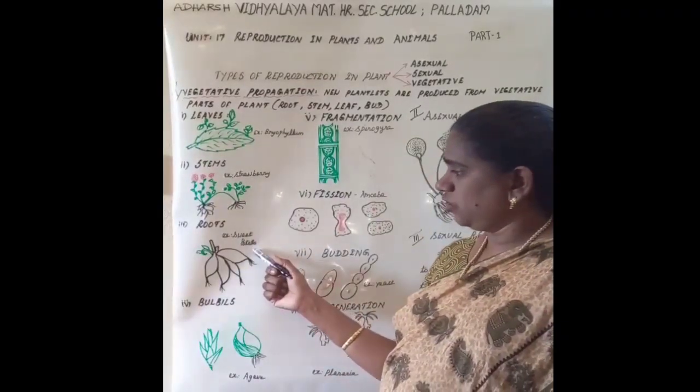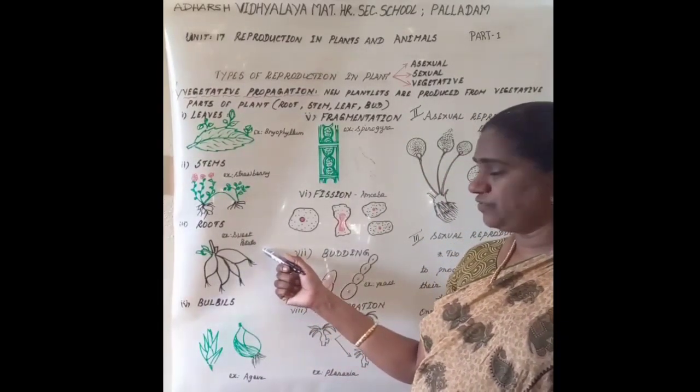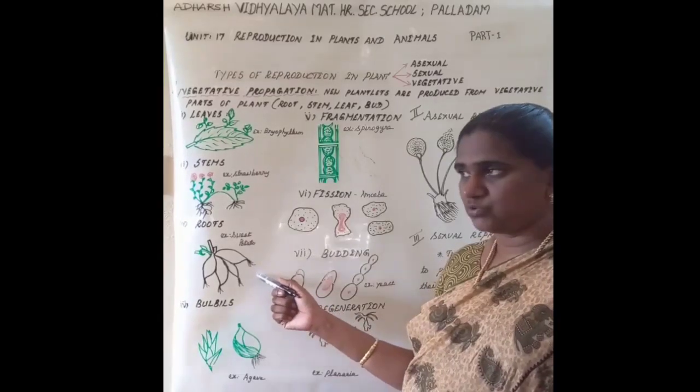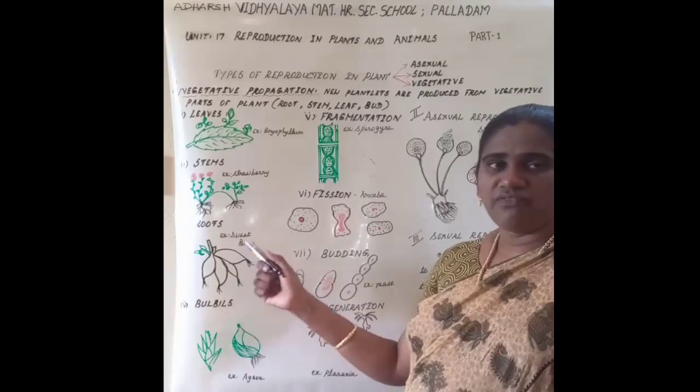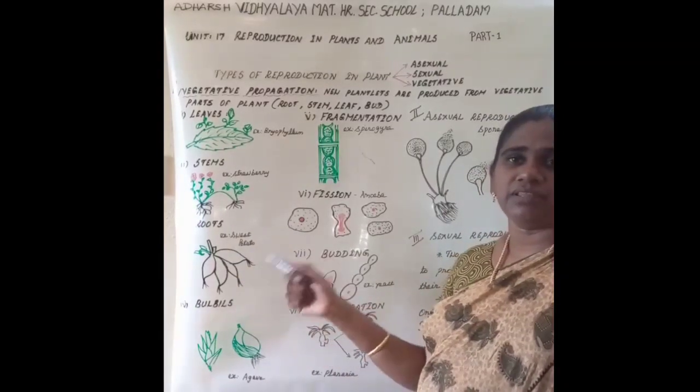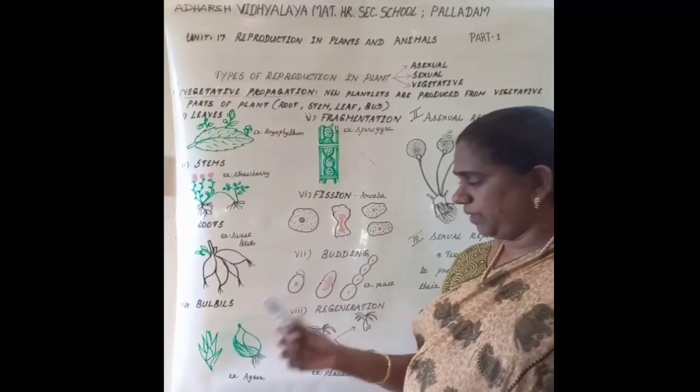Then we have studied roots. Example, sweet potato. These are tuberous roots. The young buds rise from these tuberous roots. When these buds are detached from the mother plant, they grow as an independent individual.